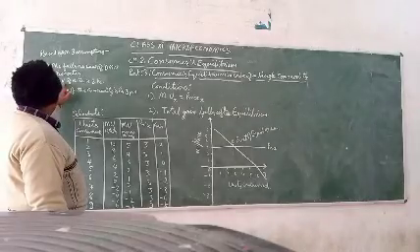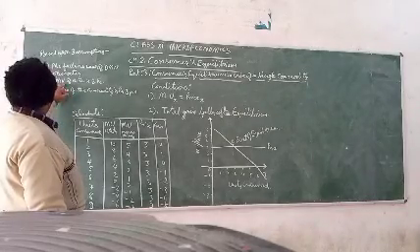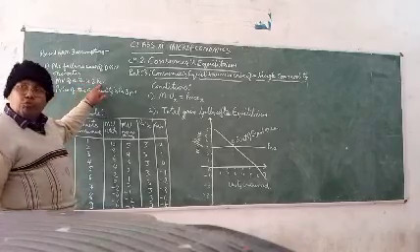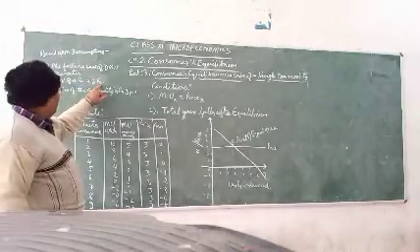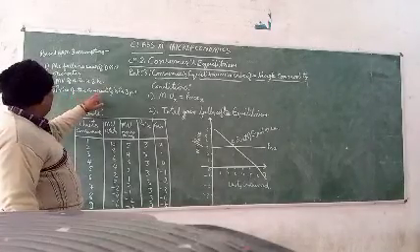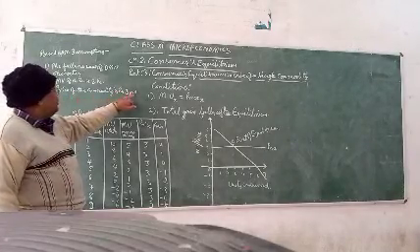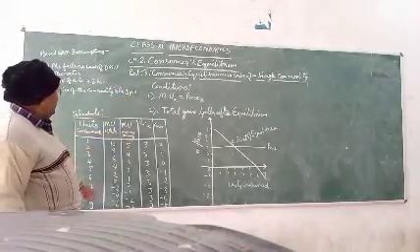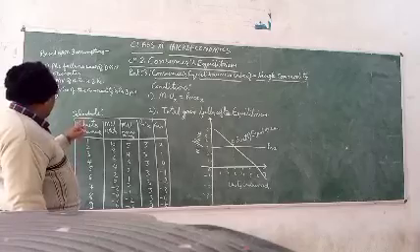Second assumption, marginal utility of the rupee is 2 rupees. And third assumption, price of the commodity is rupees 3 per unit. Let us prepare the schedule.